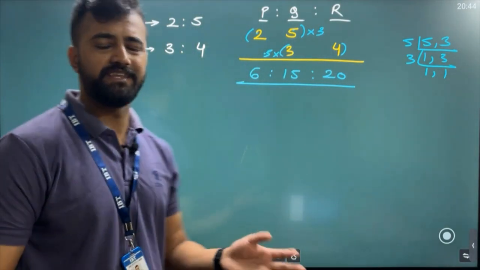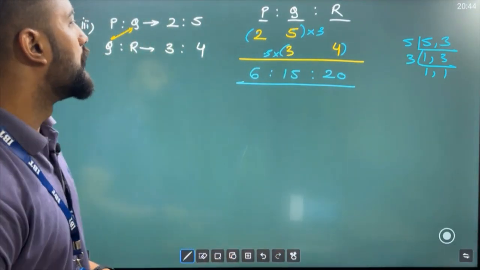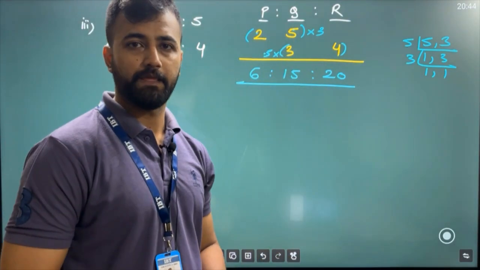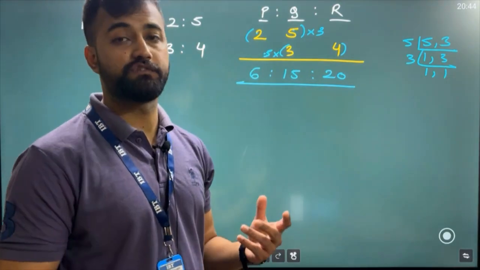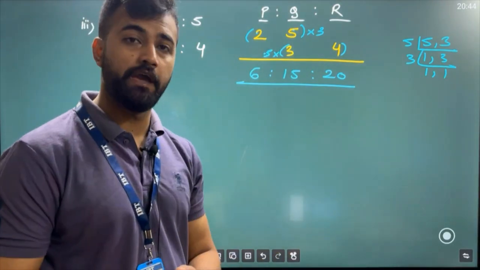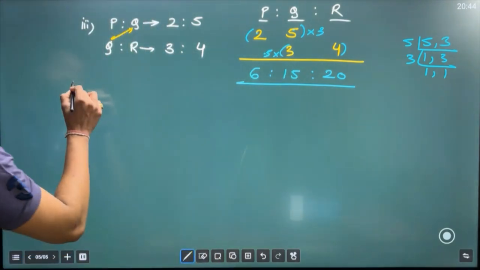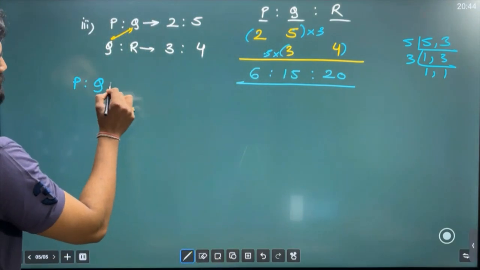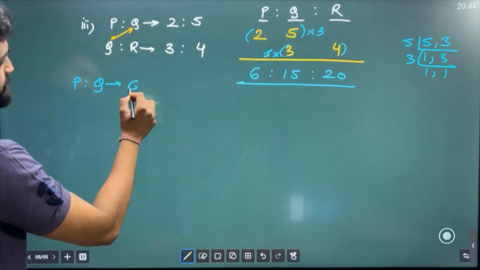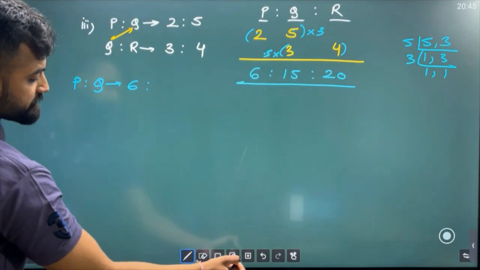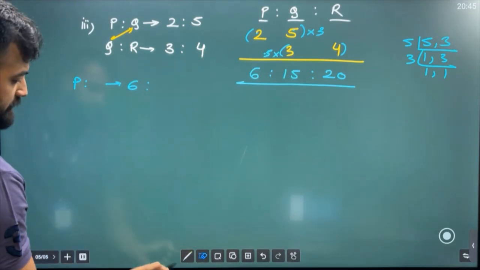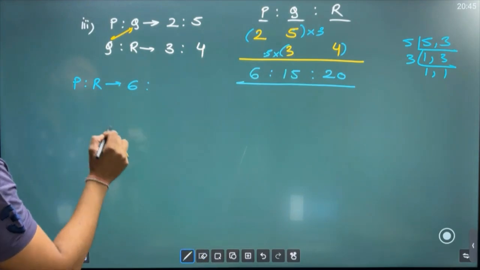Now what can they ask in the examination? They might ask you what is P is to R पूछ सकता है ना? या फिर reverse also they can ask R is to P बता दो क्या है. Suppose they say what is P is to R. I would say very simple sir, P has 6. अरे Q लिख दिया मैंने, wait. It should be R out here. And R how much we got?